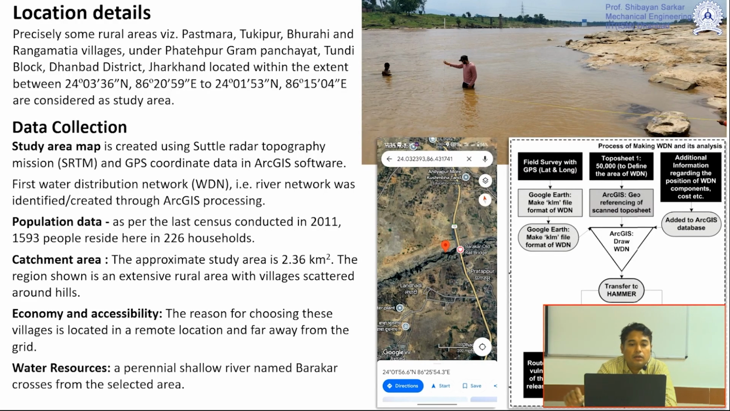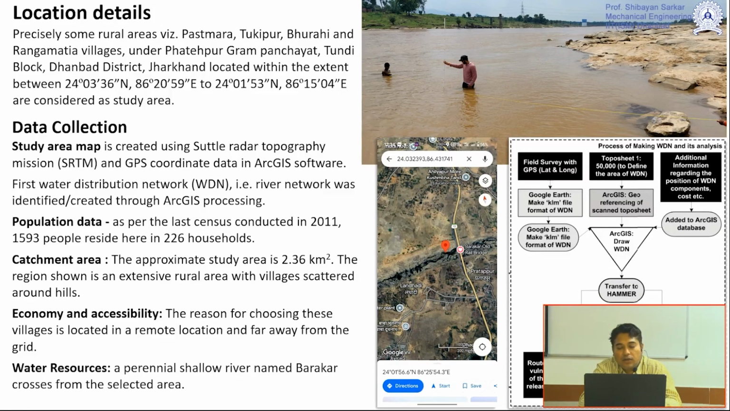So we found that this is an area where river flow is available throughout the year, and this area is very near a few villages which are kind of off grid. Proper electricity was not there or not sufficient. So we thought such an exercise can be done here, and we did this exercise in this particular area.